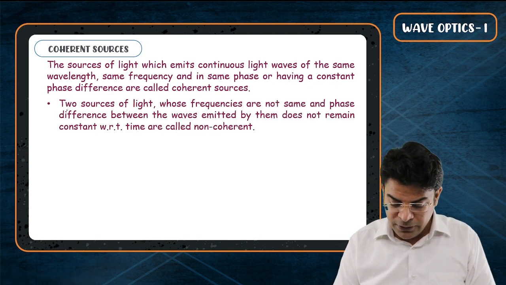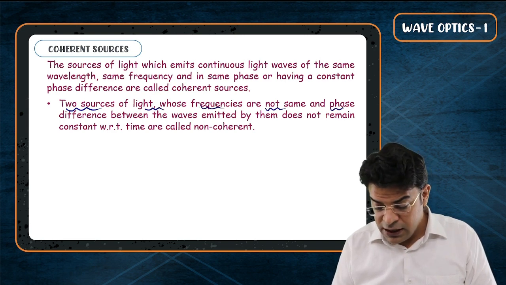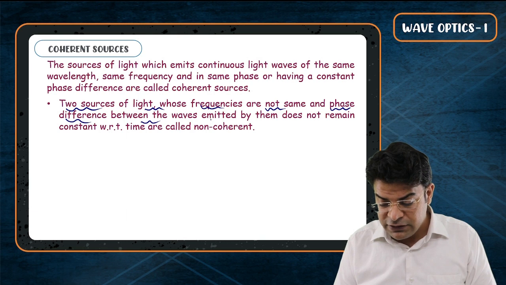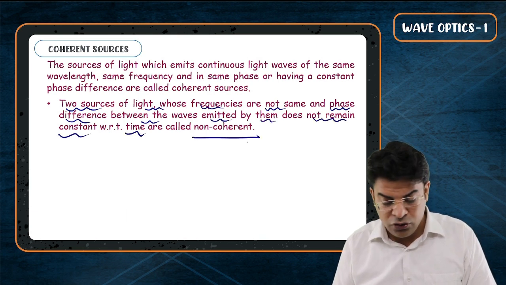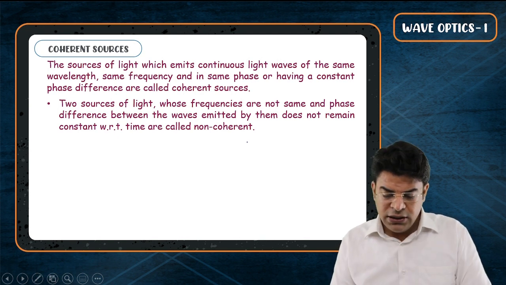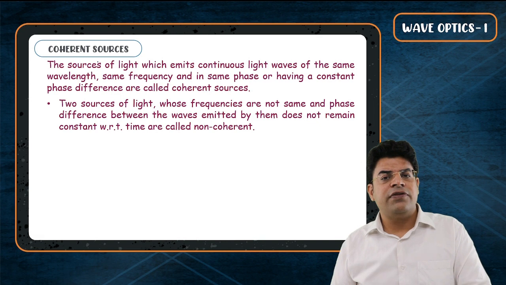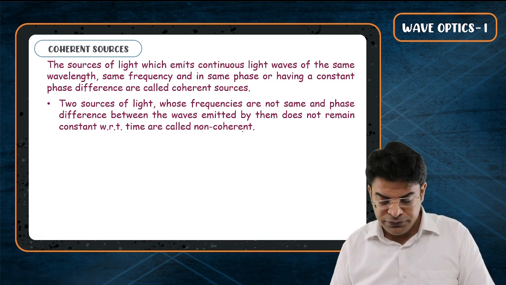Second point, beta. Two sources of light whose frequencies are not the same and the phase difference between the waves emitted by them does not remain constant with respect to time, they are called non-coherent or incoherent. So if the phase difference remains constant, they are called coherent. If the phase difference keeps on changing, you call them incoherent or non-coherent sources.